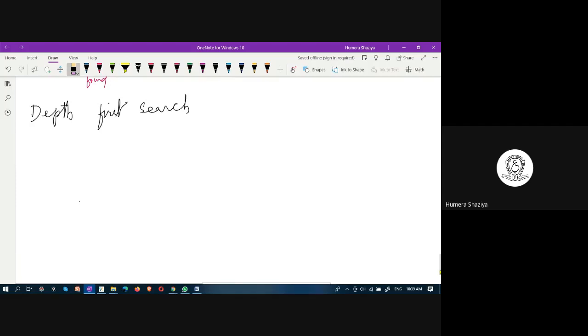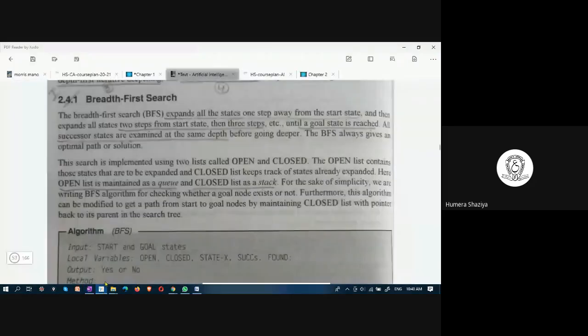So how can depth first search be used? In order to solve the water jug problem. Let us look at that water jug problem. Here there is a search tree generated. Okay, let us look at this algorithm.